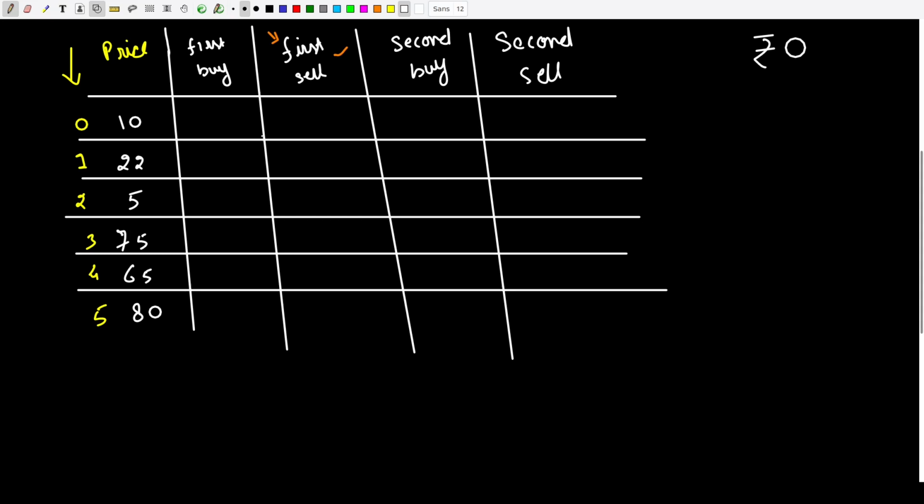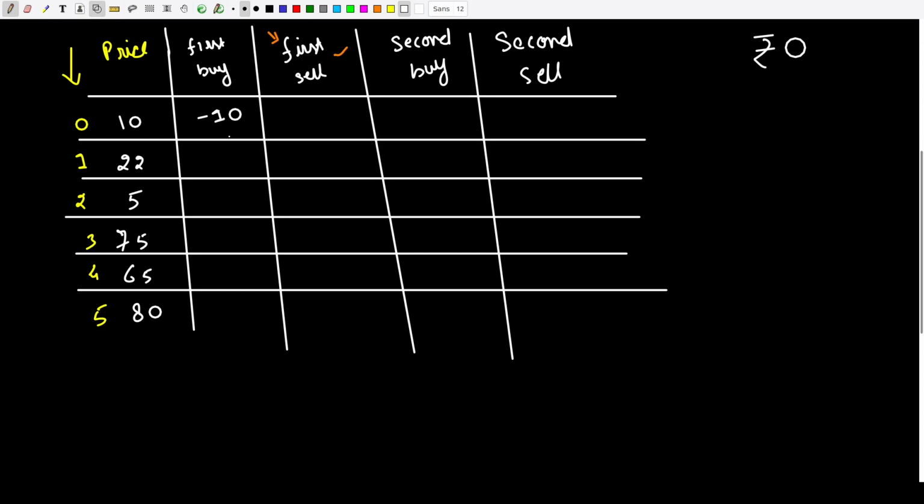Now with 0 rupees I go ahead and buy the first stock. At this time the price of the stock is 10 rupees. Since I have bought the stock for 10 rupees, I am in debt of 10 rupees, and let us represent the debt by a minus sign. So right now I am in a debt of 10 rupees.